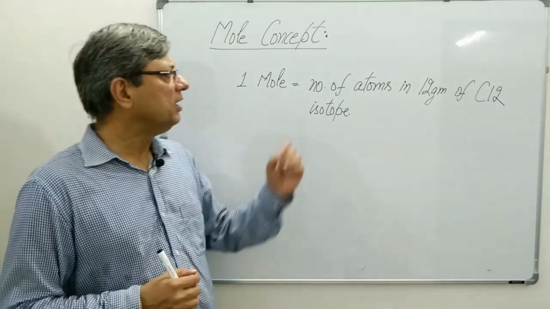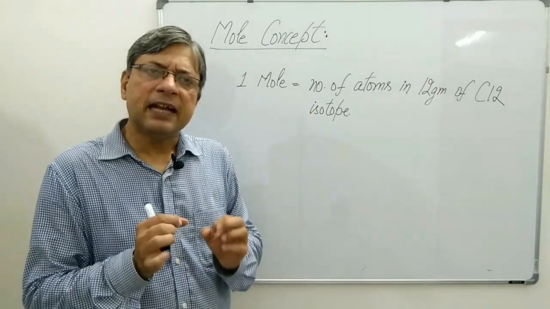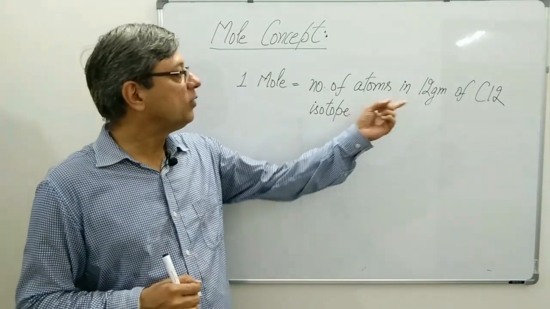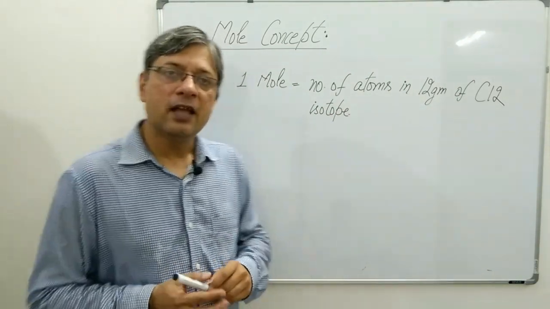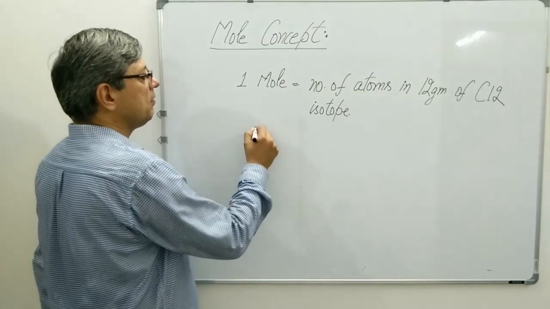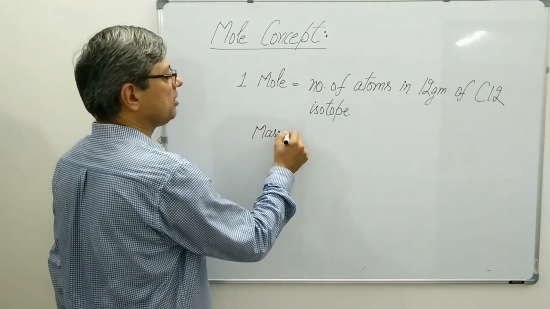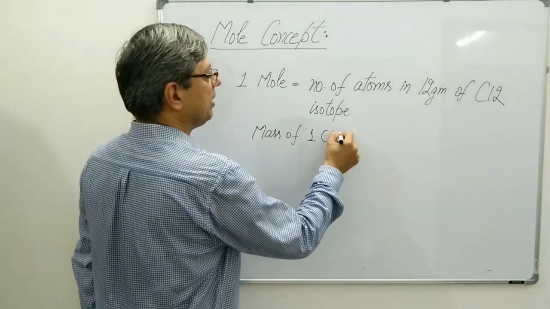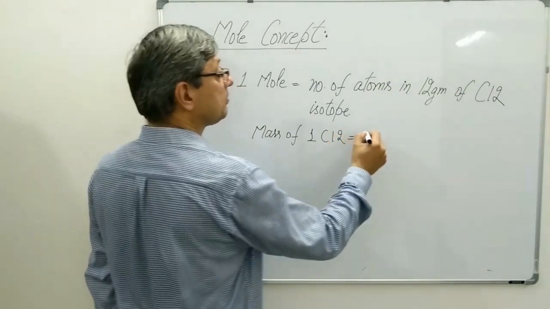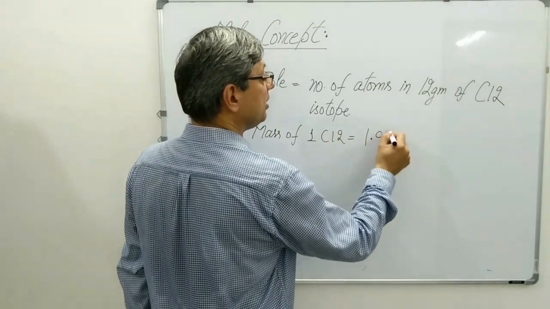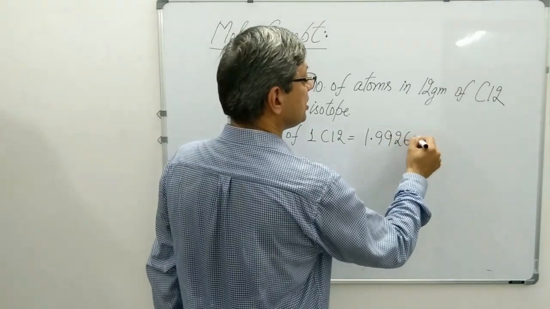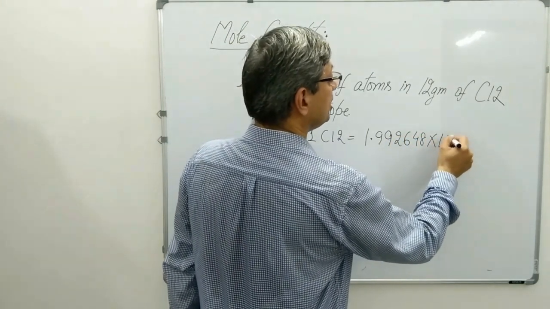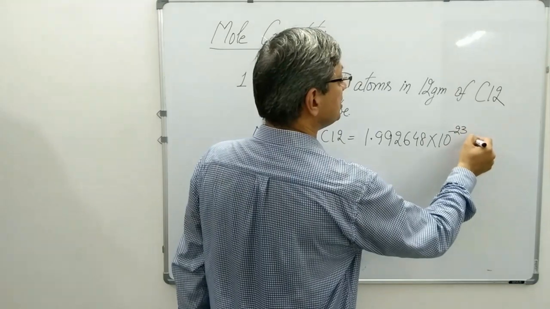We have now to determine what is the exact number of atoms in 12 grams of carbon 12. By mass spectroscopy, mass of one carbon 12 atom or isotope has been determined as 1.992648 into 10 to the power minus 23 grams.